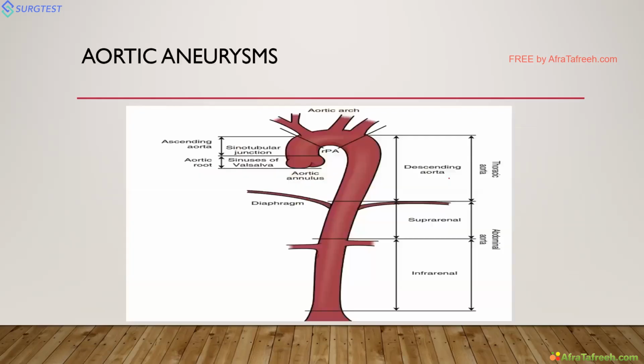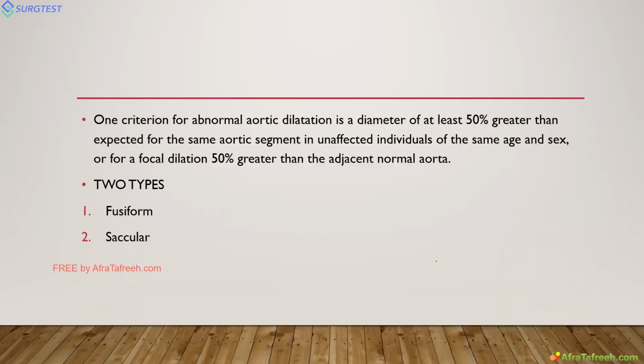We'll discuss that. See here, this is a beautiful diagram showing the ascending aorta: aortic root, sinus of Valsalva, sinotubular junction, aortic arch, descending aorta, then suprarenal, infrarenal. Infrarenal is very important because infrarenal abdominal aortic aneurysms are common. We'll discuss. So what is this aortic aneurysm?